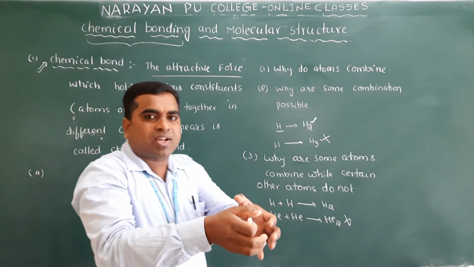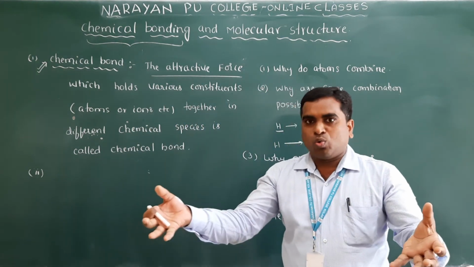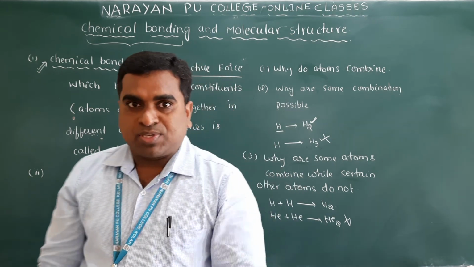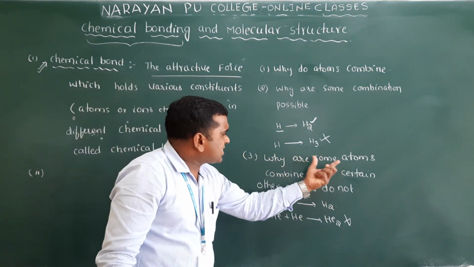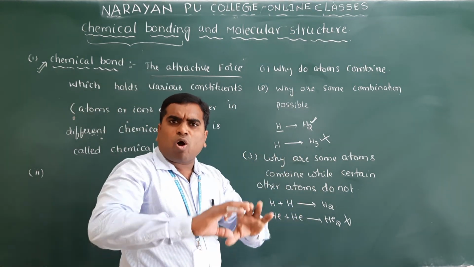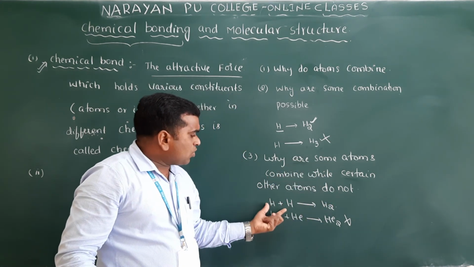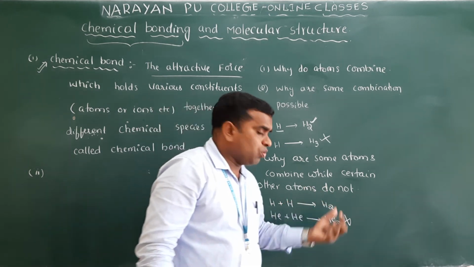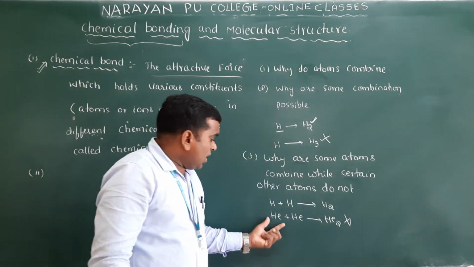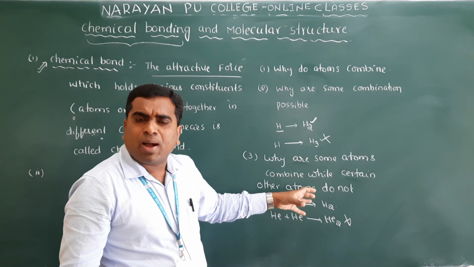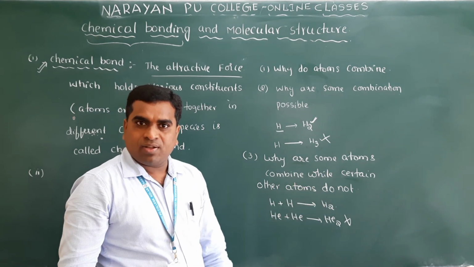Helium atoms will not combine to give He2, but two hydrogen atoms combine to give H2. Hydrogen is there, chlorine is there, it will give Cl2, but helium won't give He2. Why do only some atoms combine but other atoms won't?